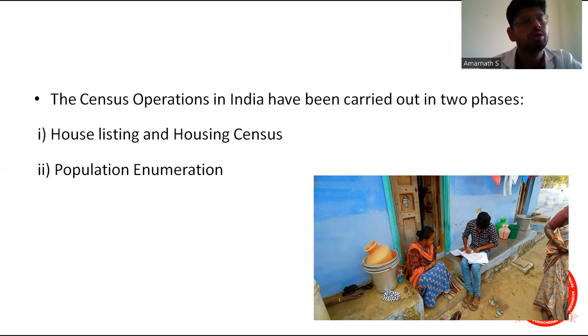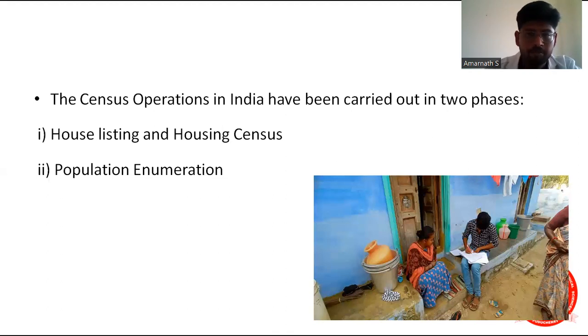In the household schedule, how many questions are there? Yes, 29 questions, like name, sex, relation to the head of the family, date of birth, age, religion, mother tongue, and so on. According to the 2011 household schedule, there were 29 questions.